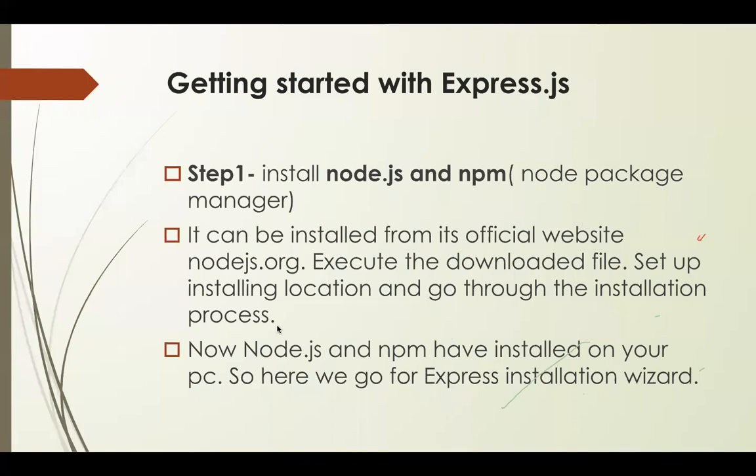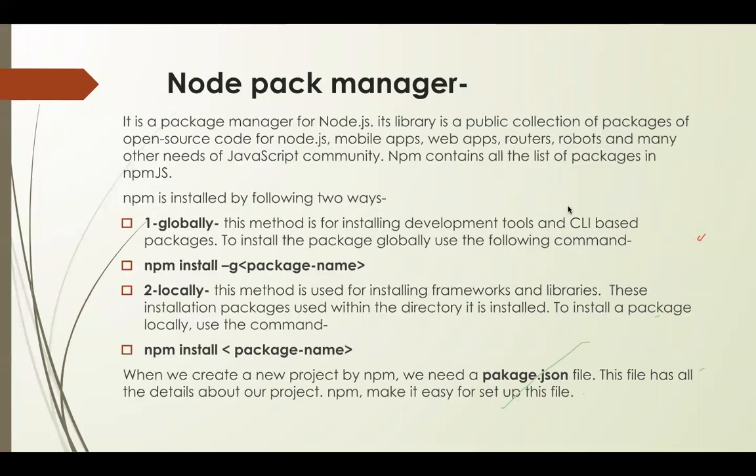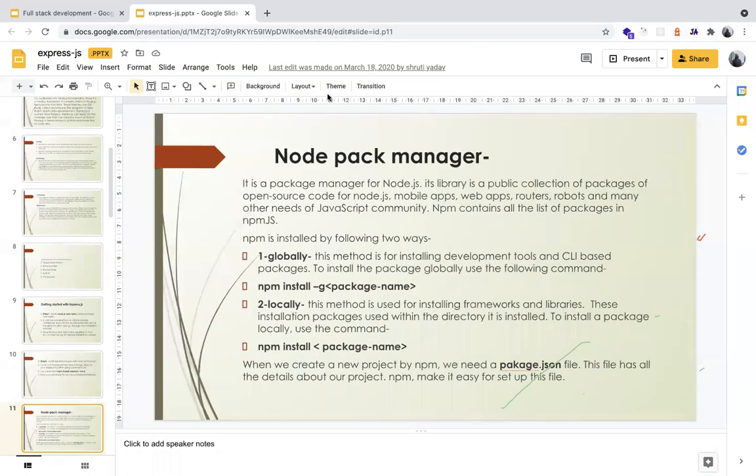Then we have to install Node.js and NPM on your PC, and then we go forward with the next steps. Then for installing the Express module, we have to run this command. These things will all be taught to you when we start this course. So this was it for the demo purpose, and in case you have any doubts, we can go forward with that.